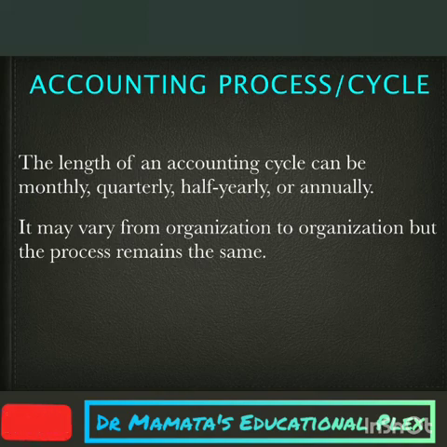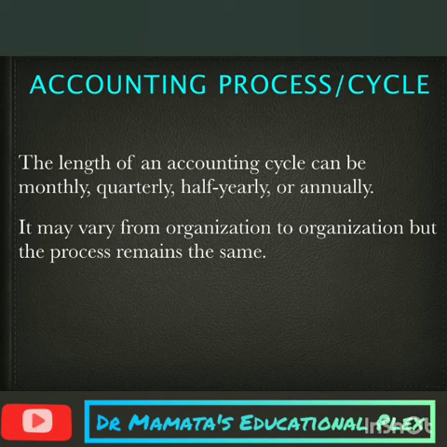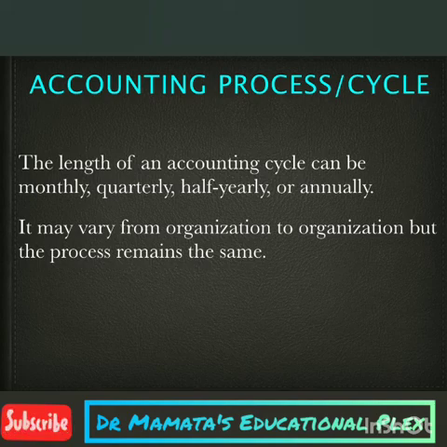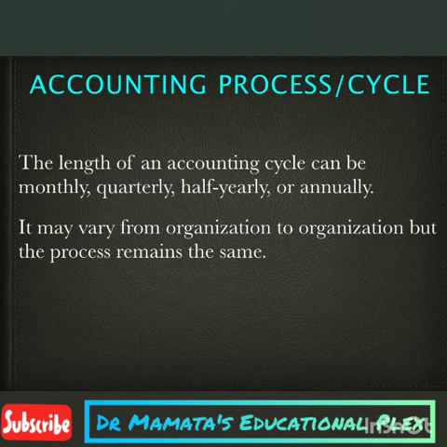The accounting cycle, also commonly referred to as the accounting process, is a series of procedures in the collection, processing and communication of financial information. The length of an accounting cycle can be monthly, quarterly, half yearly or annually. It may vary from organization to organization, but the process remains the same.